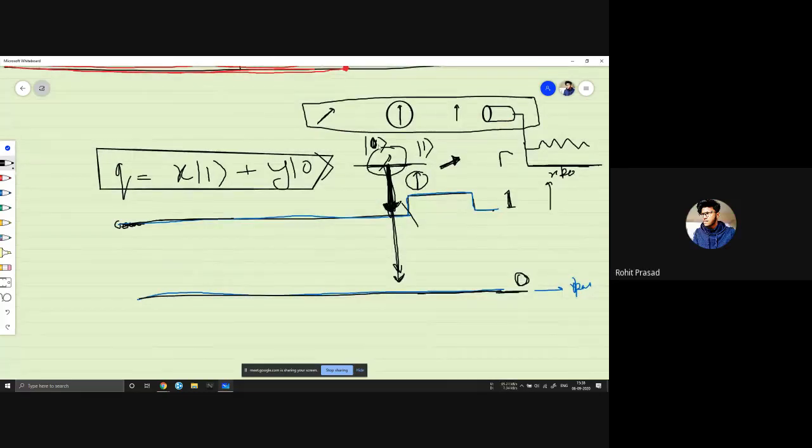So if it's in the 0 quantum state, then this classical register won't get any current signal. So when a classical bit has no current, it's considered the zero state. And when the quantum bit collapses to a one state, it will give this classical register a current signal, and a current signal in a classical register is considered the one state.